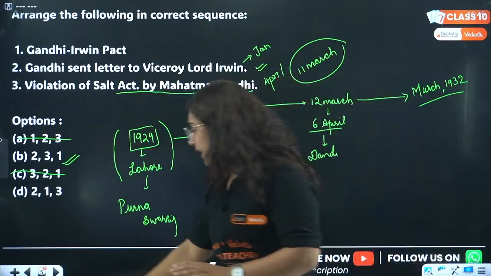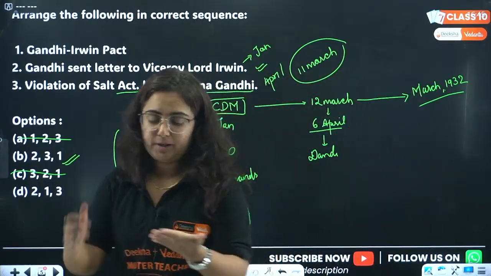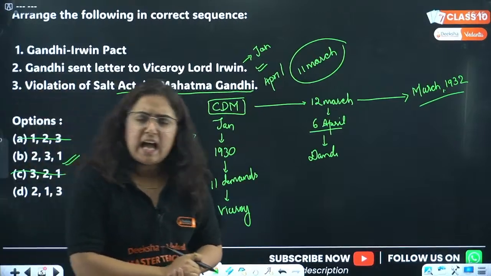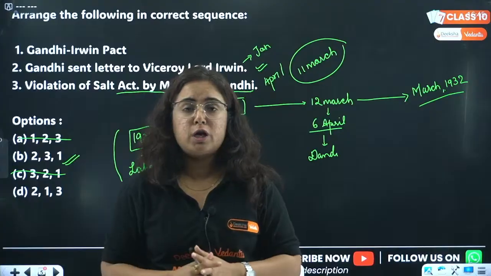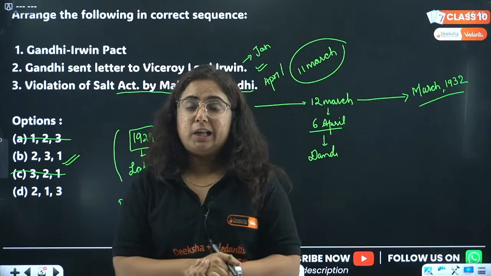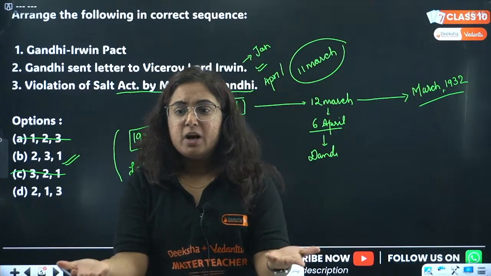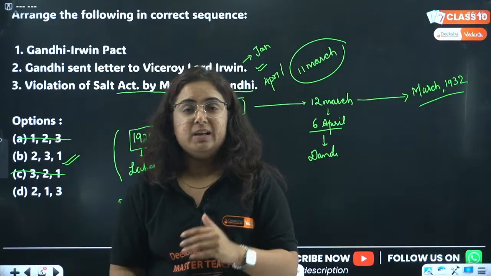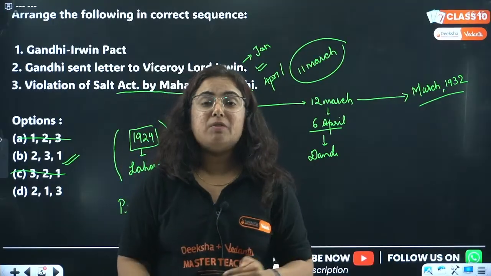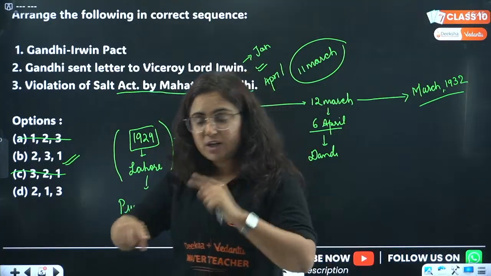Do note that particularly from the chapters Rise of Nationalism in Europe and Nationalism in India, MCQs based on chronological order come a lot. Now, if you are thinking that, ma'am, we forget all the time, then what you have to do is make a storyboard. Just collect the events in the form of a storyboard. That can help you solve these types of questions. Next question we are moving to.